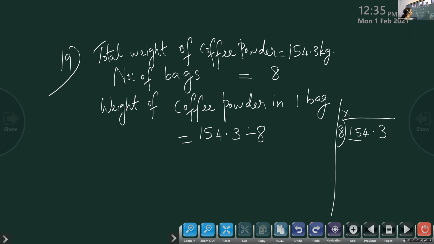Yes. 15 divided by 8. First number here, 15. 8 into 1. 8 into 1 is 8. Then we subtract, you will get 7. Bring down 4. 74 by 8. 72. How many times? 9 times. Yes. 9 times 8 is 72. So what's the remainder here? 2 remainder. Okay.